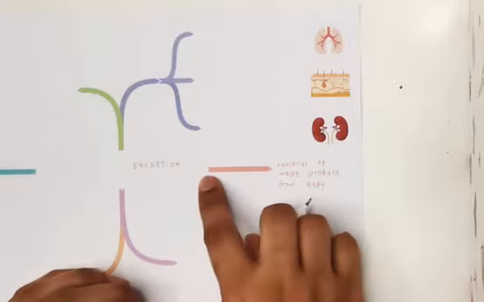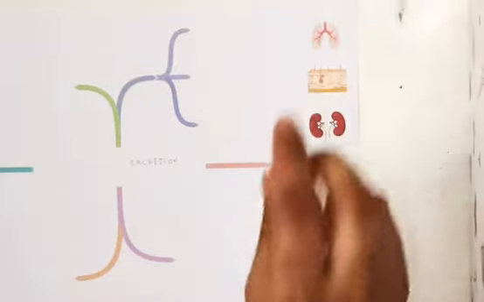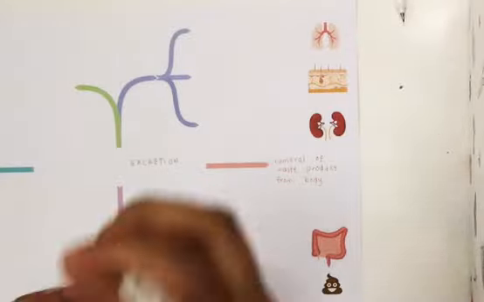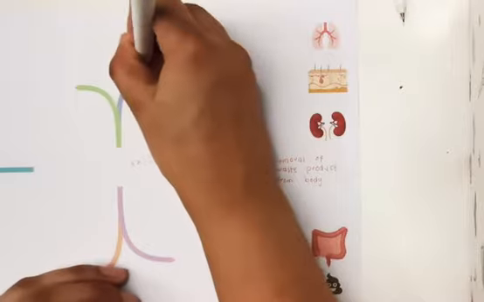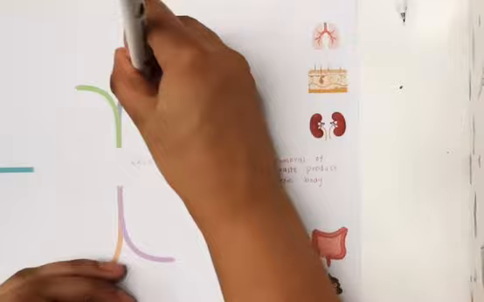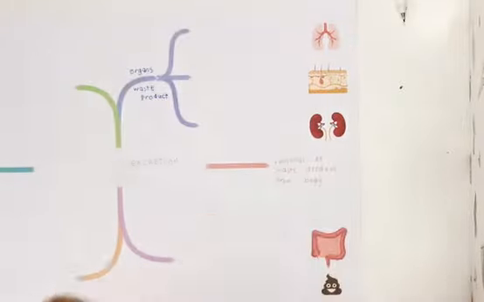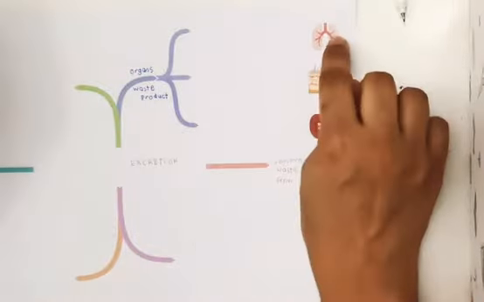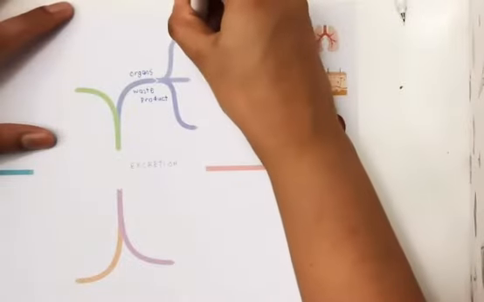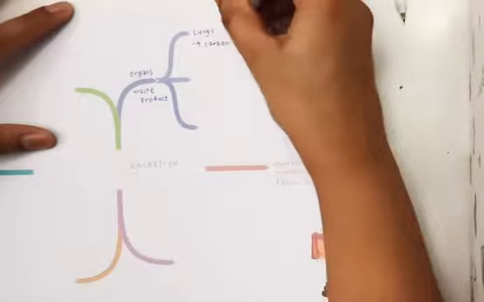Now, in doing excretion, there are three organs involved here, and each one of these organs would give out certain waste product. So the first one, as you can see here, what is the organ? This is your lungs. Your lungs would give out carbon dioxide and water vapor.